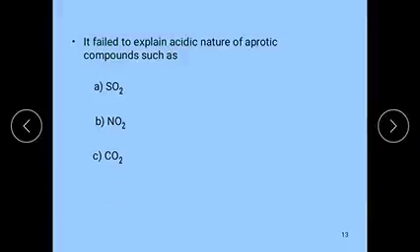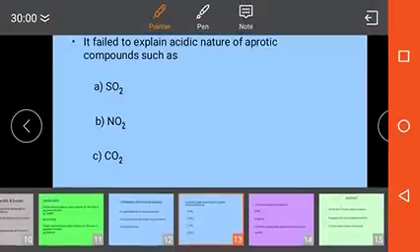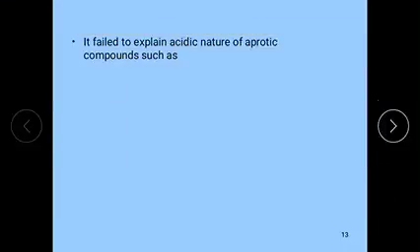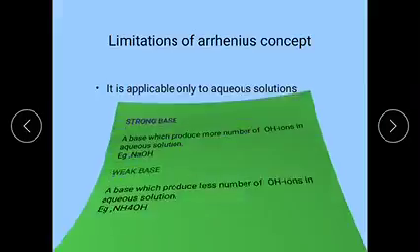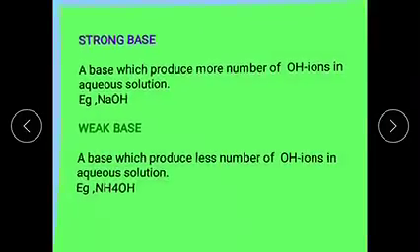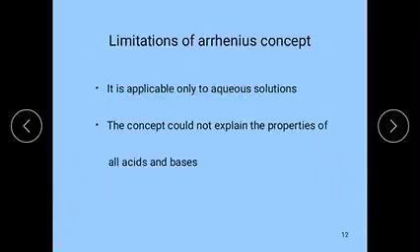Here, mainly when an acid is dissolved in water and produces H+ ions, which are the smallest, they cannot remain free in the solution. They combine with the water molecule and form the hydronium ion, that is, H+ plus H2O gives rise to H3O+.